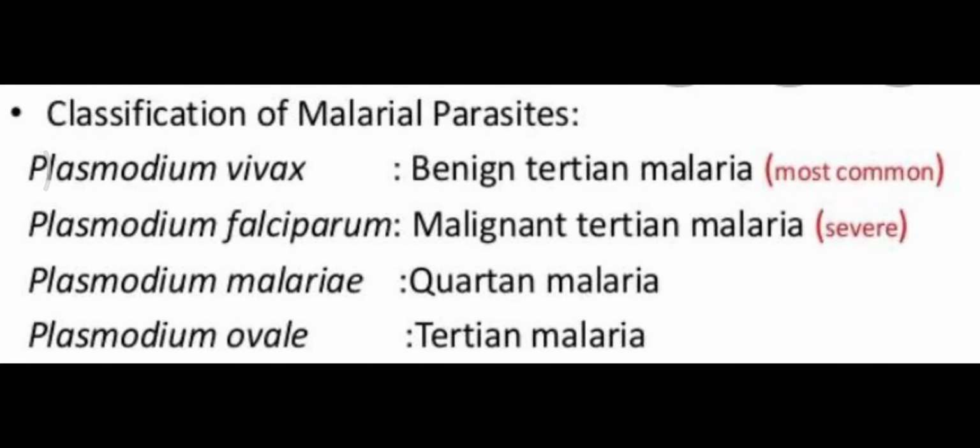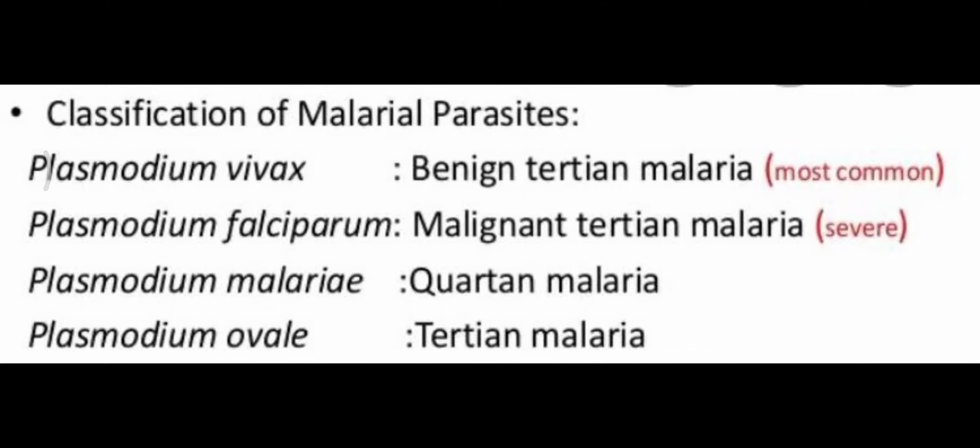Now our next disease that we are going to learn about is malaria. You have known malaria. This is a very common fever. It is basically caused by Plasmodium, that is the pathogen, and it is transmitted by the female Anopheles. So the female Anopheles mosquito is the vector.